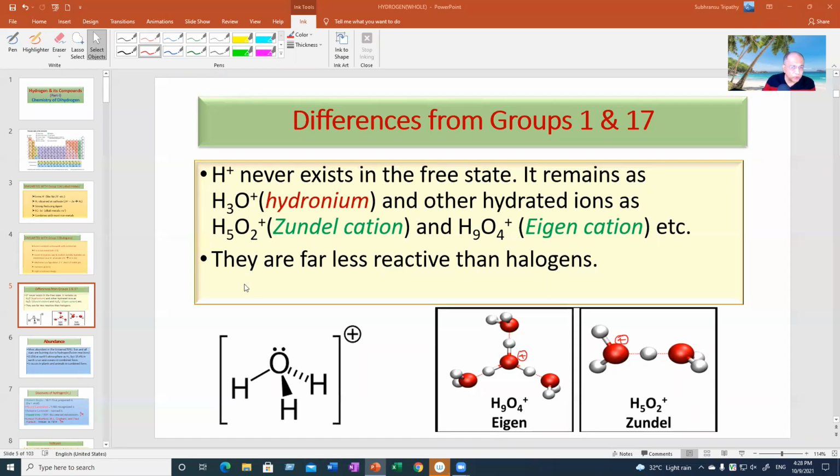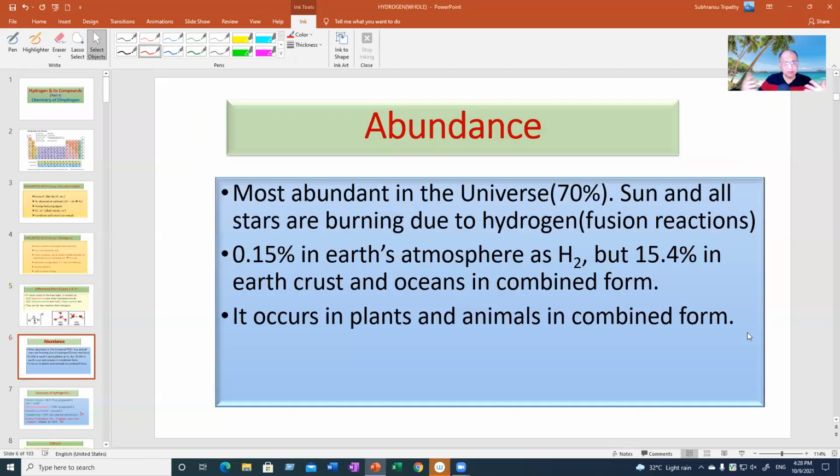But usually we recommend students to write H3O plus in aqueous solution. H plus doesn't exist. It remains as H3O plus, but some of them can also remain as H5O2 plus or H9O4 plus, and many other similar hydrated hydronium ions. Still you don't write anything.